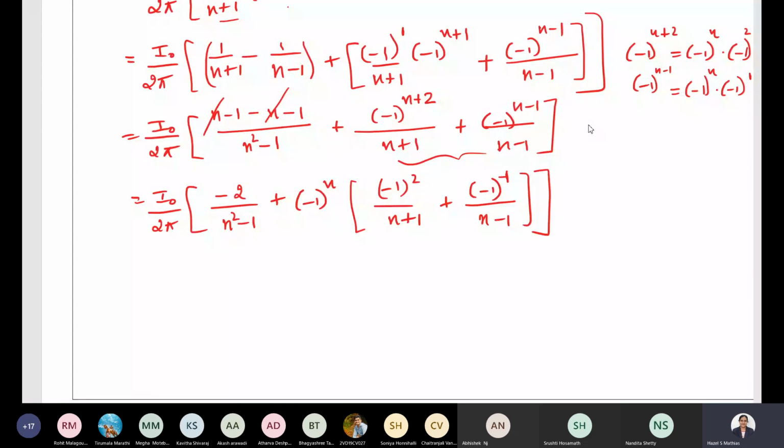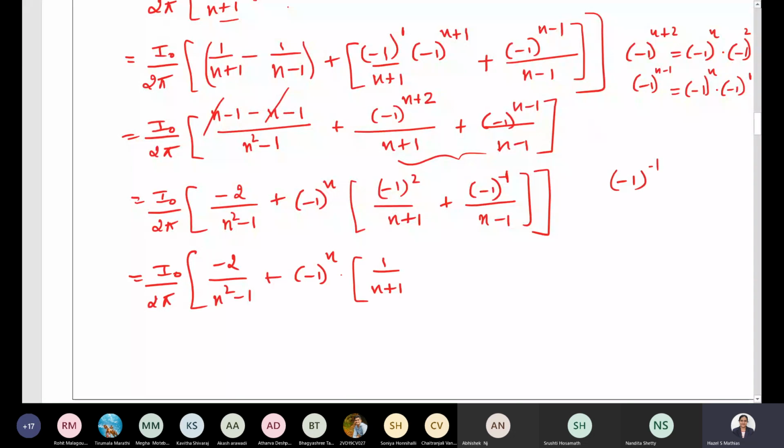Now after this, I naught divided by 2 pi into minus 2 divided by n square minus 1 plus minus 1 power n into what this will become? Minus 1 whole square will be 1 by n plus 1. Then minus 1 power minus 1 will be 1 by minus 1, which is minus 1 itself. So minus 1 divided by n minus 1. This is what we get.